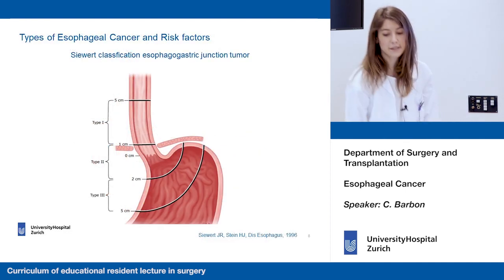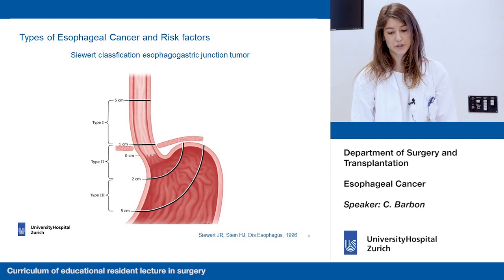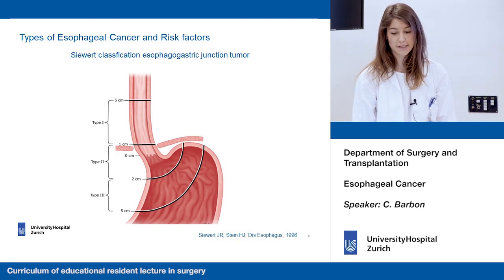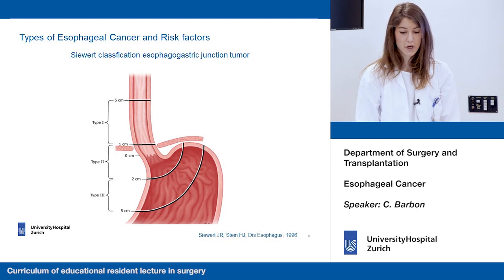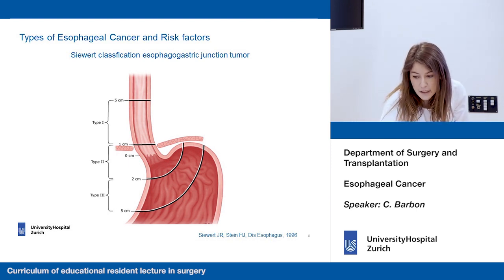This is the Siewert Classification, which is important because it specifically addresses cancer at the gastroesophageal junction. It is divided in 3 types. Type 1 is for cancers that are above the Z line from 1 centimeter to 5 centimeters. Type 2 from 1 centimeter above to 2 centimeters below the Z line, whereas type 3 from 2 centimeters to 5 centimeters below the Z line.